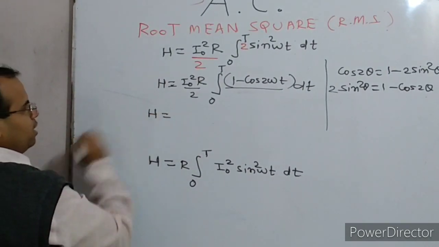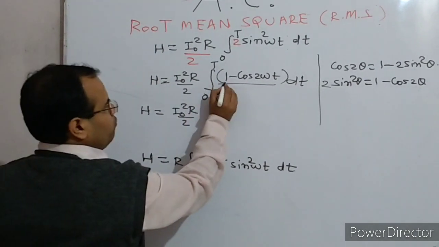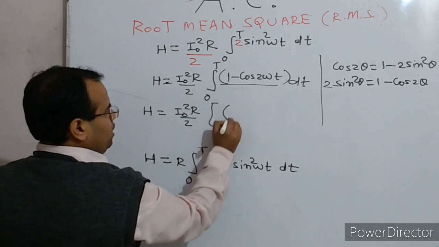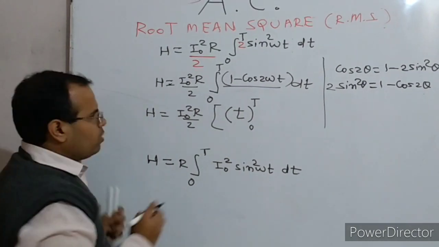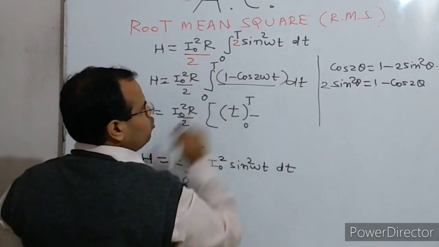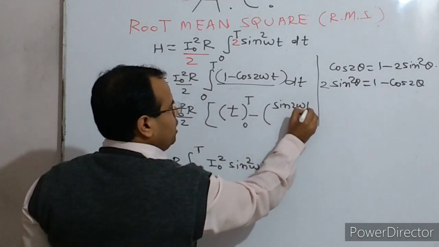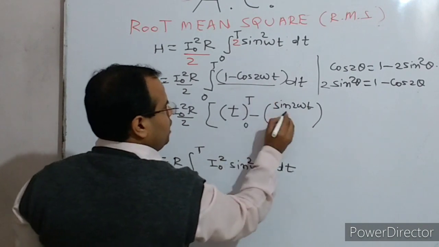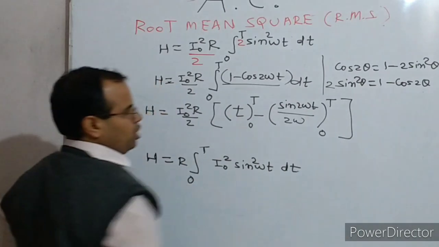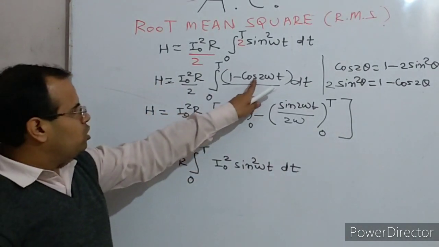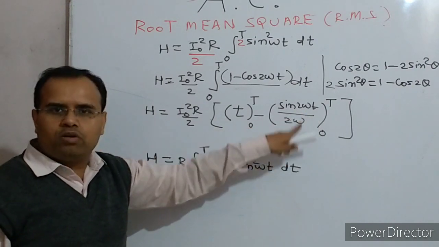If you integrate it, you will get I naught square R by 2, and integration of 1 dt will give you small t, with limit 0 to capital T. Minus integration of cos 2 omega t will give you sine 2 omega t, but because it was not just t, you have to divide by 2 omega, with limit 0 to capital T. Once again, cos 2 omega t integrates to sine 2 omega t divided by 2 omega, by the coefficient of t.